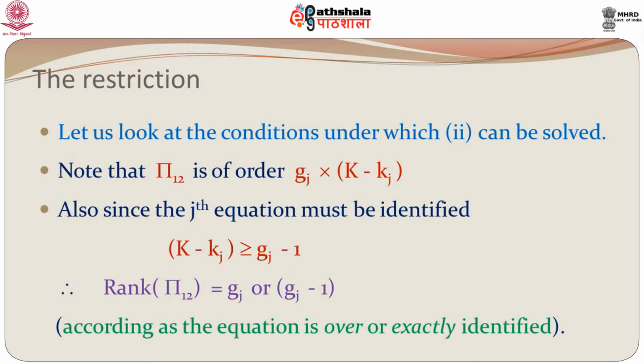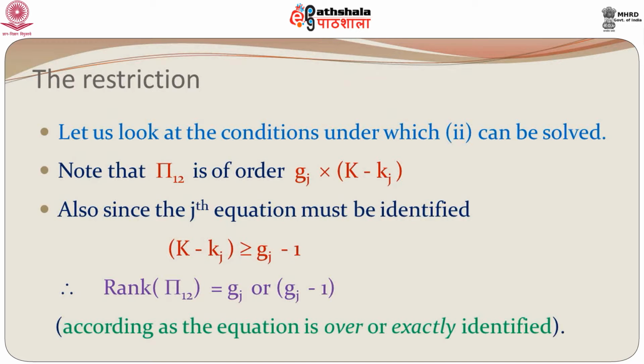Because if k minus k j is equal to g j minus 1, the rank condition says that for an exactly identified equation, you need to have rank g j minus 1. So, the rank of this must either be g j or g j minus 1; it cannot exceed g j, as that is the order. And k minus k j being always greater than this does not create any problem, as the number of columns does not generally create any problem.